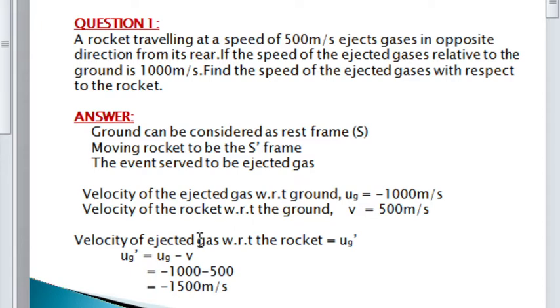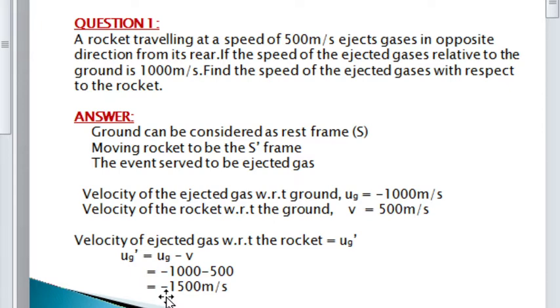And second, the velocity of the rocket with respect to ground, it is the S dash frame. The velocity of the S dash frame can be termed as V. So here we have to substitute 500 meters per second. So our equation becomes minus 1000 minus 500. So here there are two minus signs, so we have to add these quantities and put a minus sign. So minus 1500 meters per second is the answer.